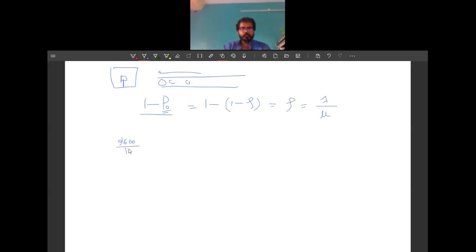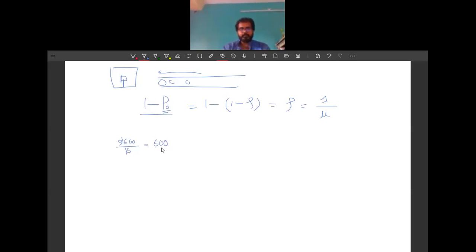This will give you the number of people crossing the river per hour, which is 600. So per hour 600 people cross the river. How many persons cross the river per minute?